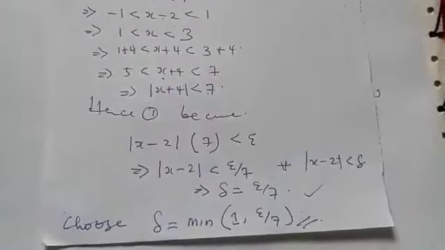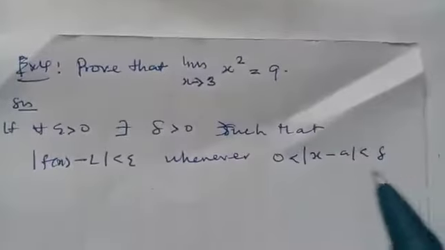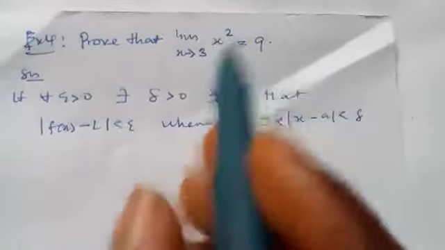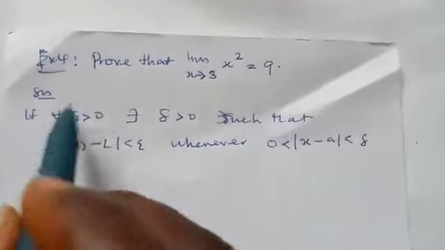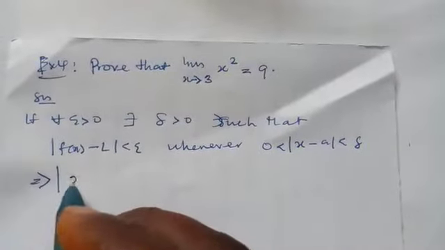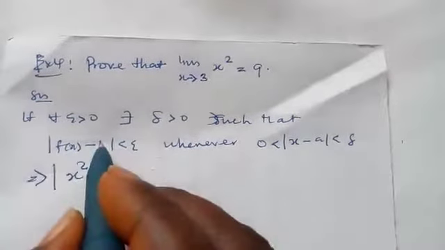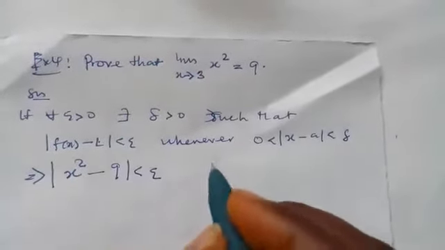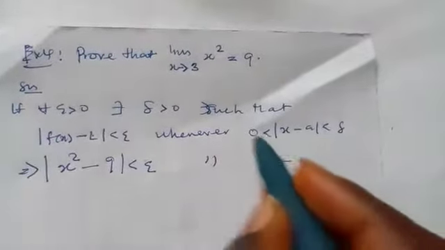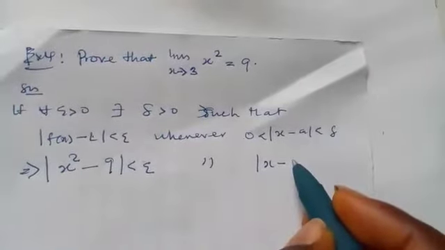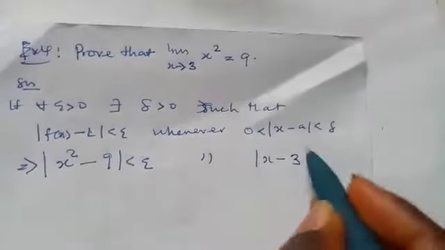Let's consider another theorem. So this is our example 4. It's another interesting one, it's still quadratic. There's s squared there. So we still start by writing this story. Then this implies that f of s is s squared minus our L, which is 9, is less than epsilon whenever, we know that this absolute value will always be greater than 0, s minus a, our a is 3, is less than delta.